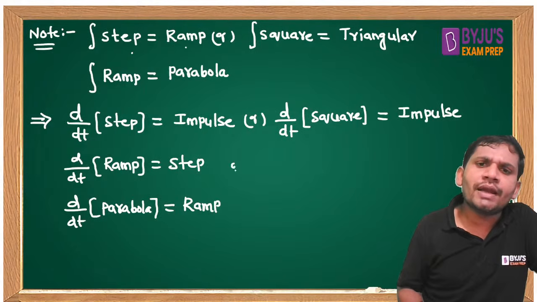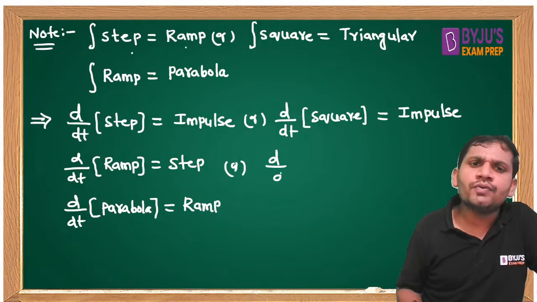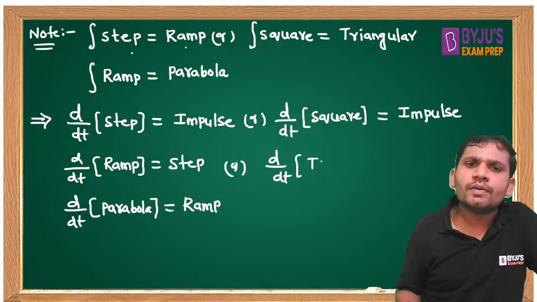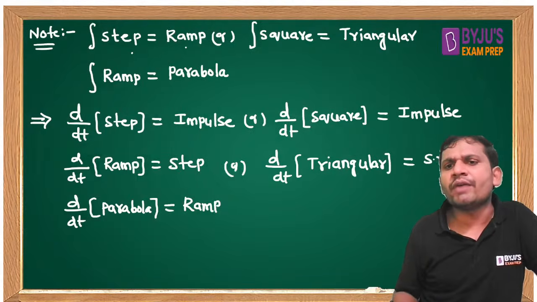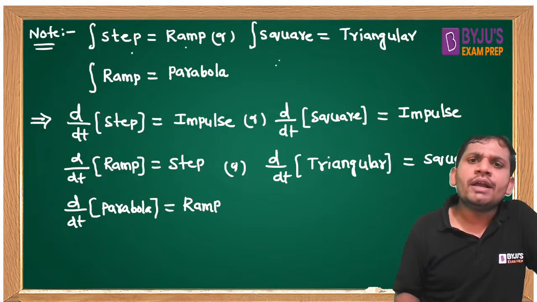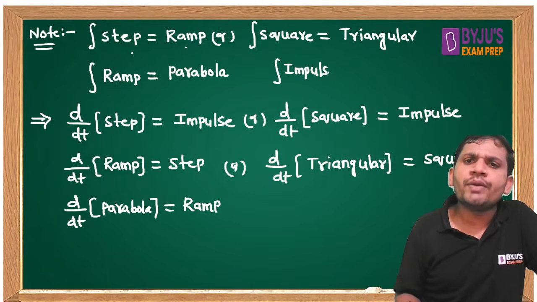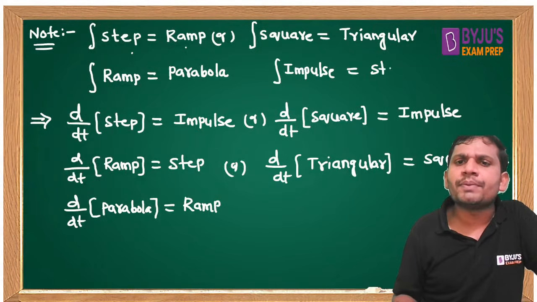Here, for a ramp you can also write triangular. The differentiation of a triangular waveform is a square waveform. Here also, integration of an impulse is nothing but a step.